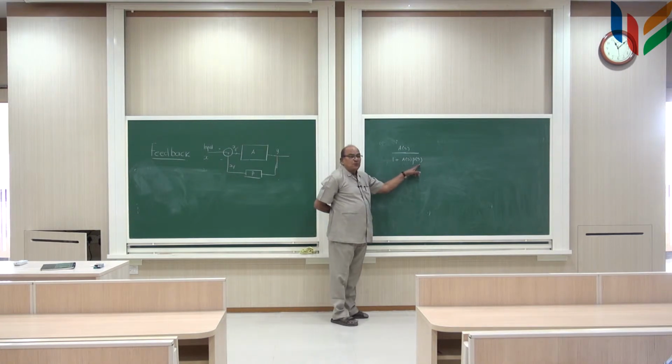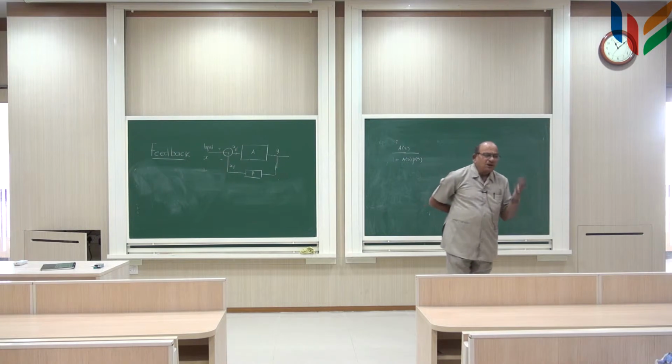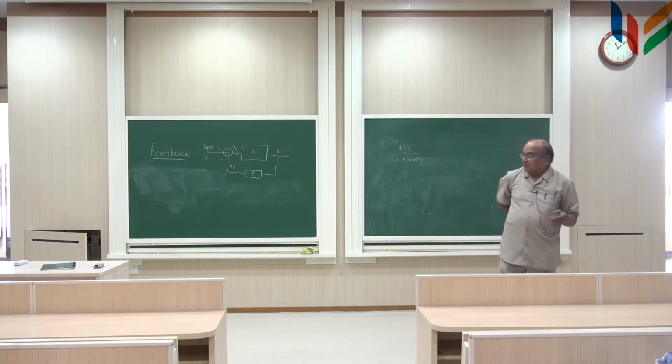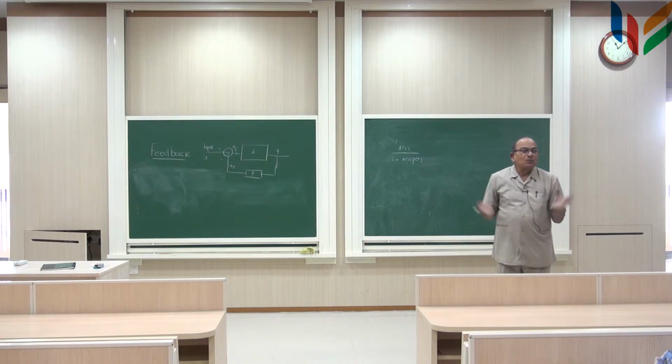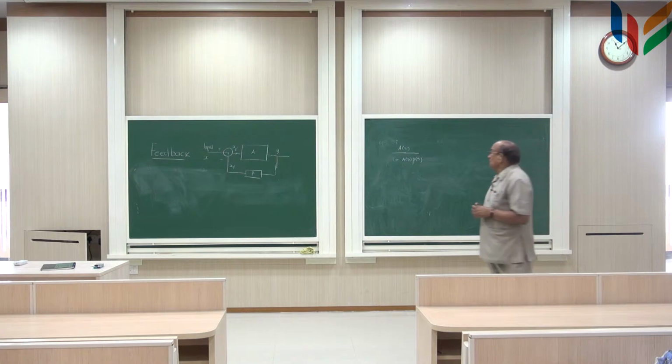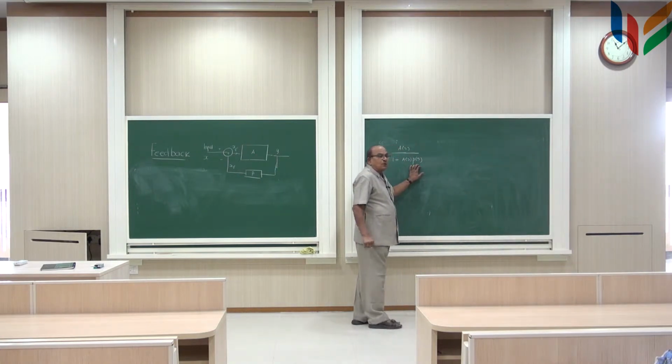S is equal to j omega is what we are bothered about, sinusoidal variation. So, under sinusoidal steady state phasor conditions, this feedback connection should not make this whole network unstable. What does that mean? When does it become unstable? When this becomes 0, right?